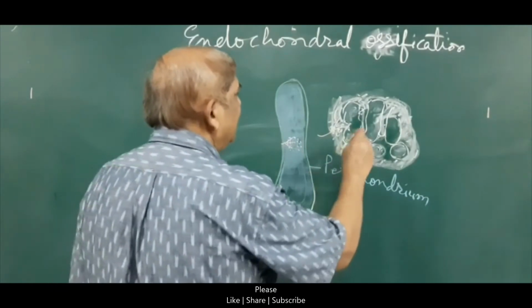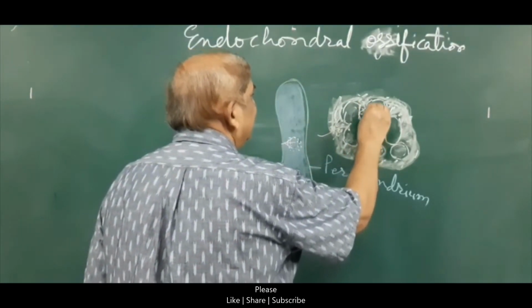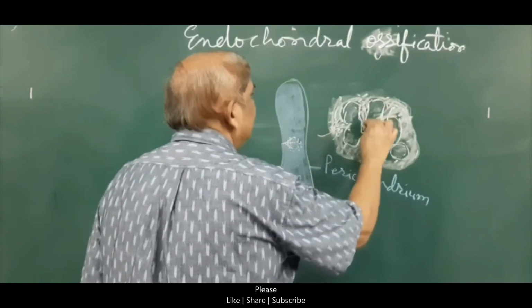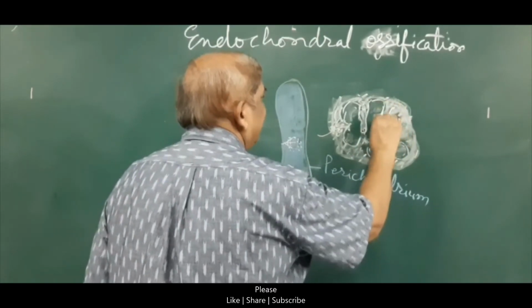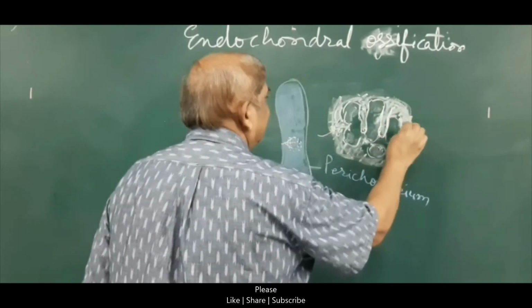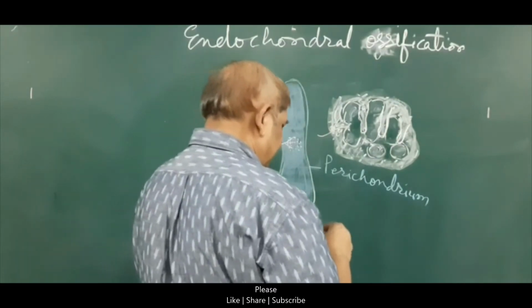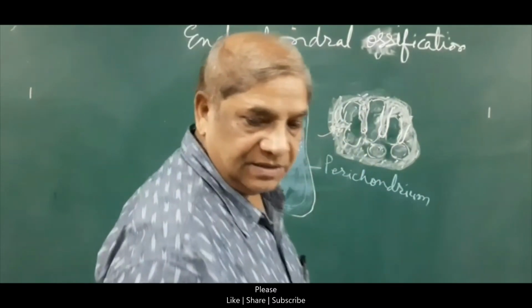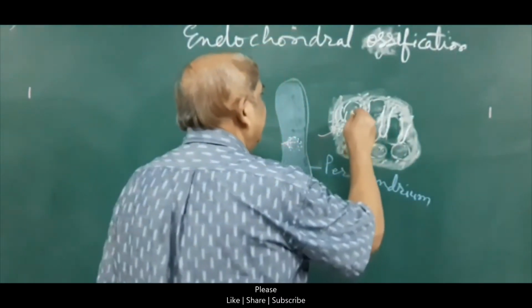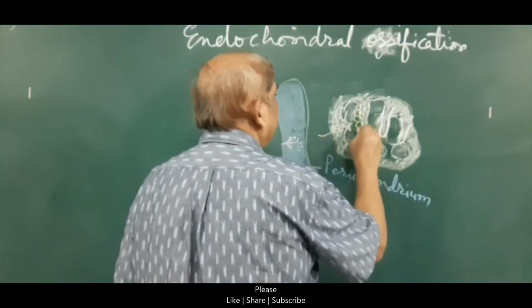Now, these are the areas of calcified cartilage. On these spicules of calcified cartilage, there will be an arrangement of cells which have come through the periosteal bud.